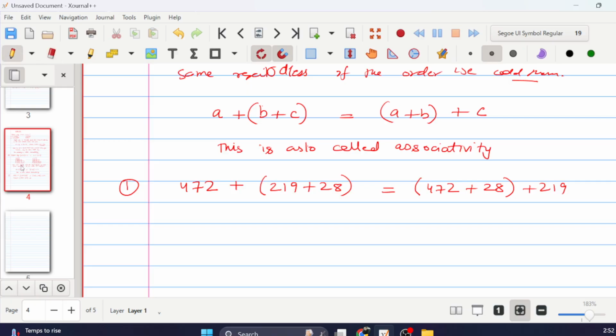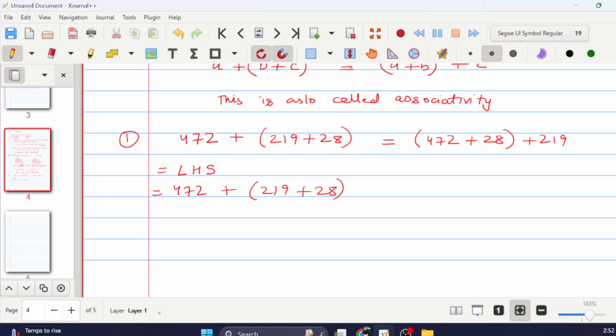I choose the left hand side, which is 472 plus 219 plus 28, and that is equal to this much. Now I can change it to 472 plus 28 plus 219. So I reverse these two only, nothing else I change.